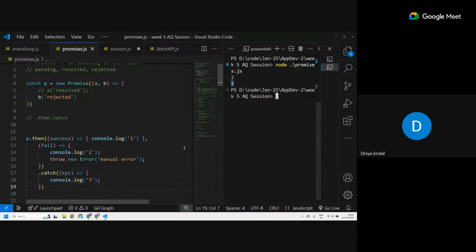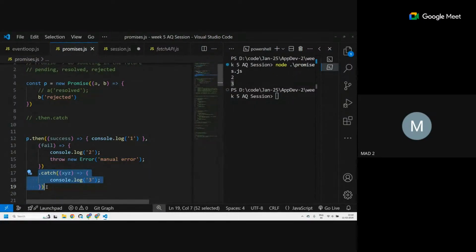Is everyone understanding? Both got printed. How? The first one got printed because of the rejection, so console.log 2 happened. And after line number 15, this created another error. That error, since it's in a chain, got caught by this dot catch.